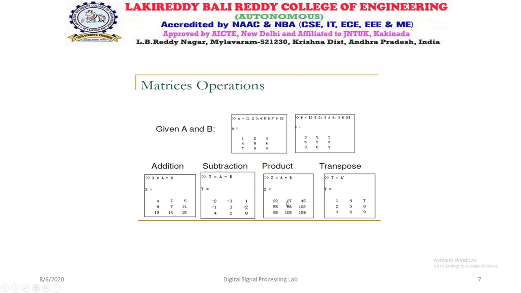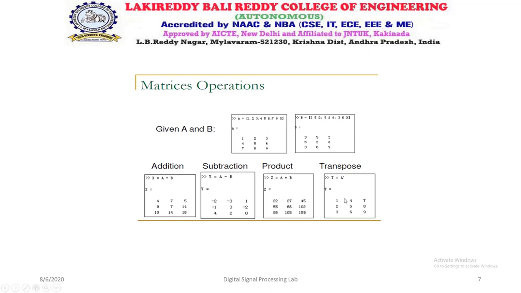Coming to the product, here we do matrix multiplication. The first row is multiplied with the first column of the second matrix and we add. So 1 into 3, 2 into 5, 3 into 3. 3 plus 10 plus 9, it is 22. So this is the matrix multiplication. As we do 2 by 2 matrix multiplication, like that this is matrix multiplication.